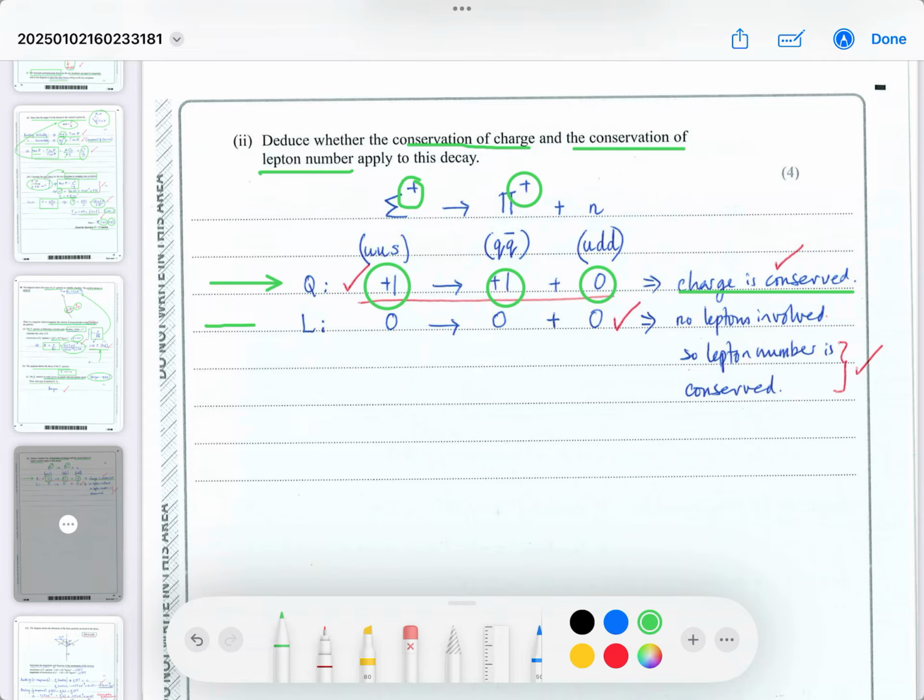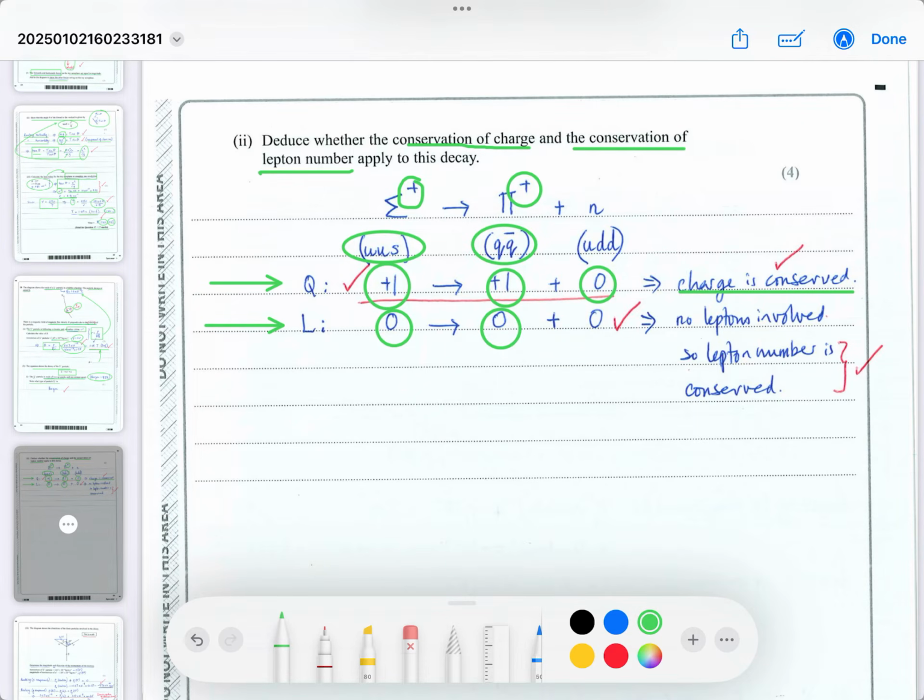And then I'm analyzing the lepton numbers, yes? And since the original particle is an up strange particle, you know it's not a lepton, so its lepton number is 0, okay? And a meson is a quark anti-quark combination, which is not a lepton because it's made of quarks.